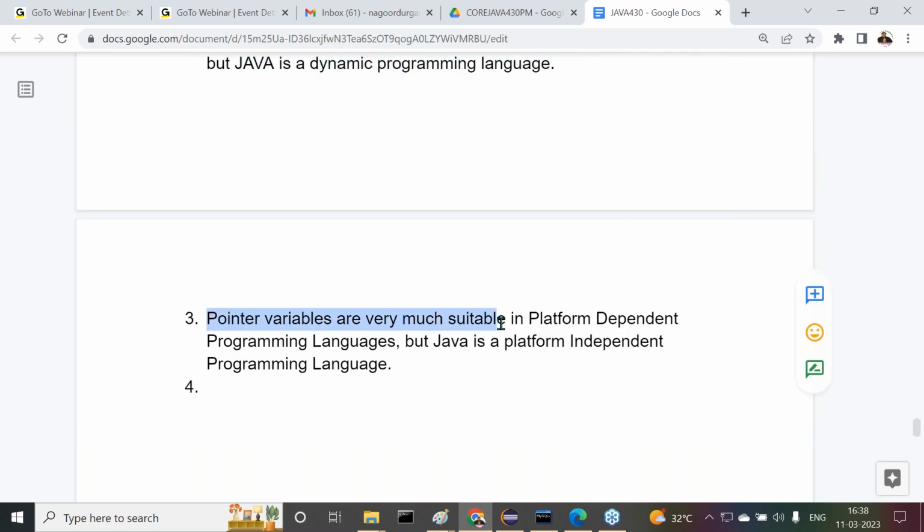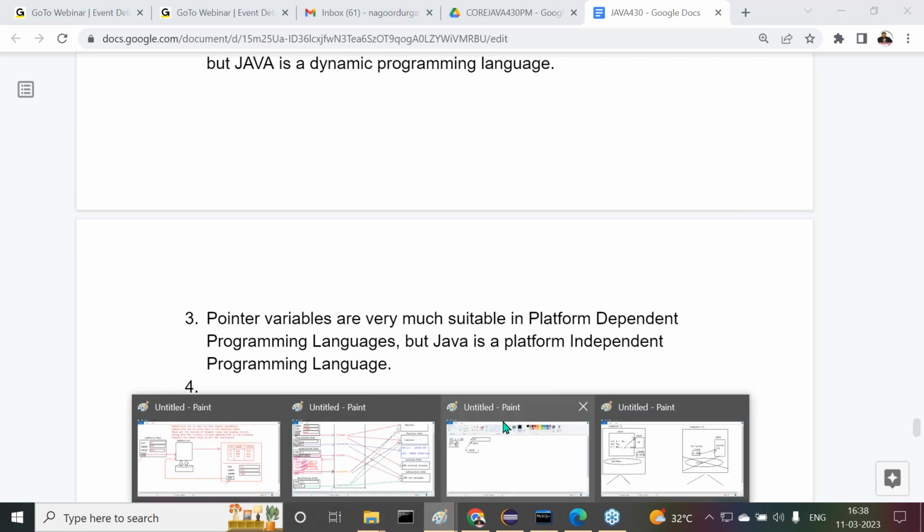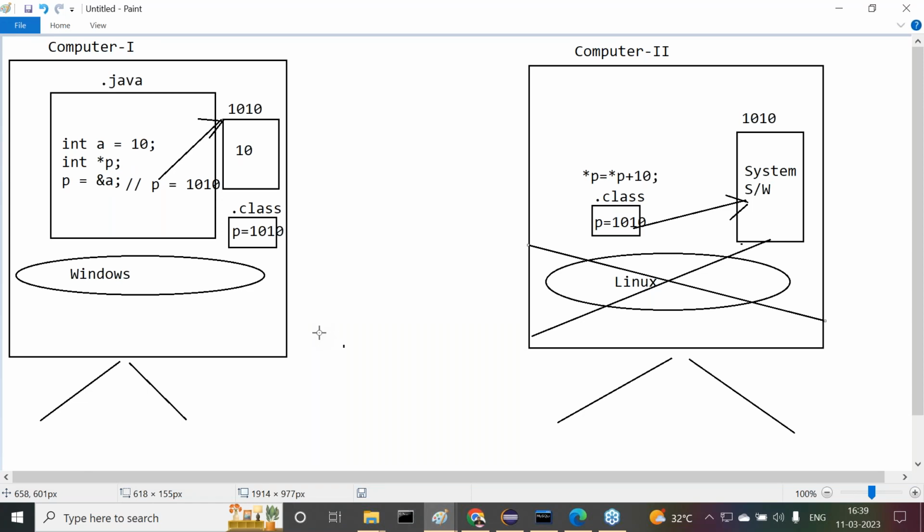Pointer variables are very much suitable in platform dependent programming languages, but Java is a platform independent programming language. If we give pointers, then immediately the interviewer may ask you a question: if you have pointers in Java, what will happen? Even though it is a platform independent programming language, what is the problem with pointers in Java? By that time, we have to give an explanation like this.